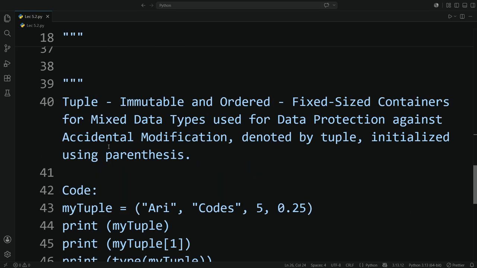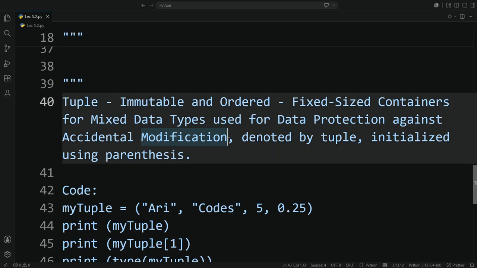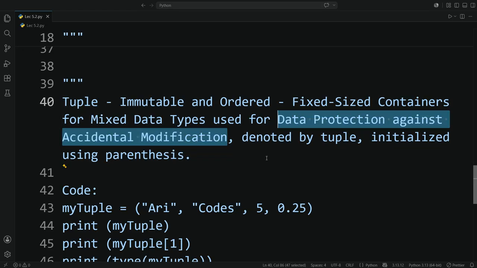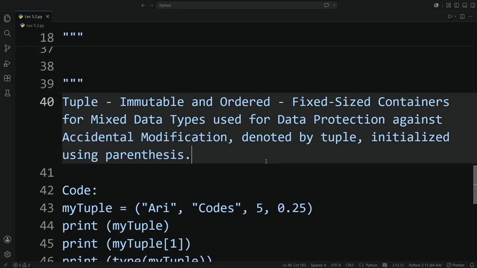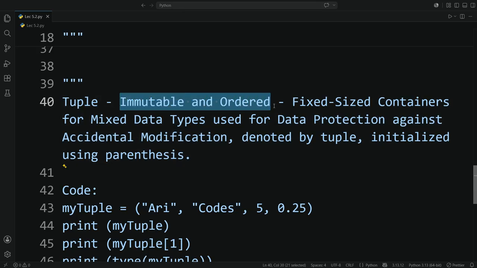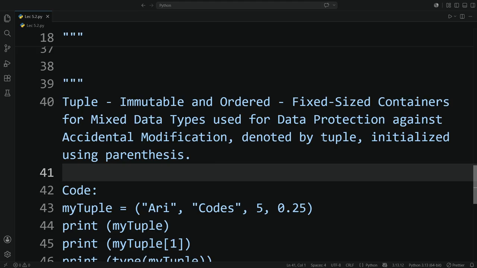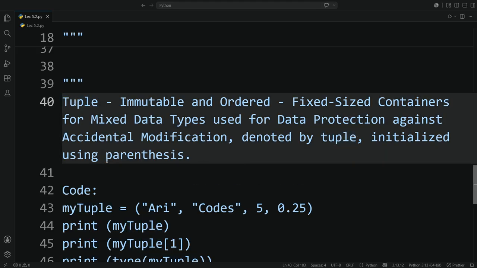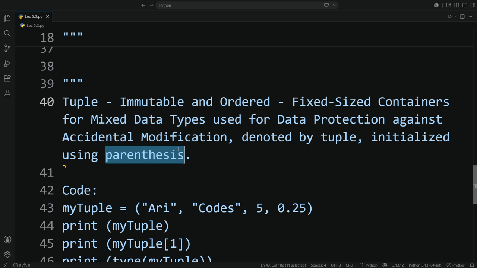Okay. Lastly, the tuple data type. Tuple data types are fixed size containers for mixed data type that are used for data protection from accidental modification. It is somewhat the same as list data type, but the difference is you cannot modify the elements within your tuple data type. Hence, it is immutable and ordered. So, it is denoted by tuple and initialized using parentheses, unlike with list, which is initialized using square braces.